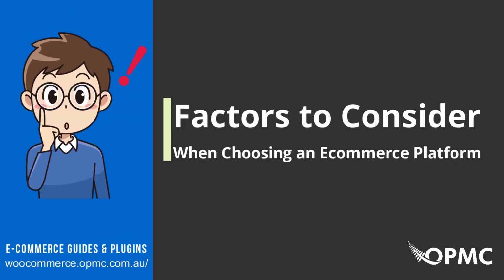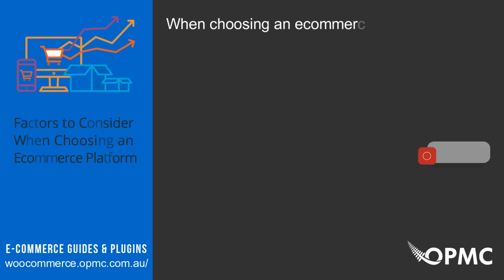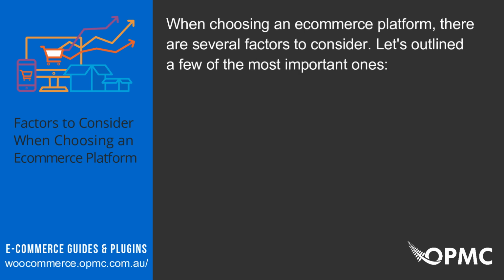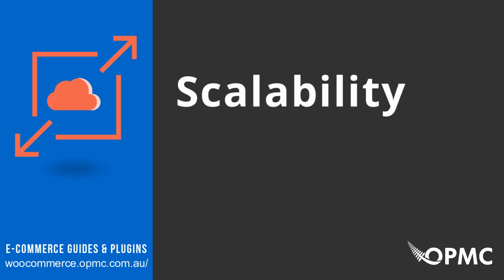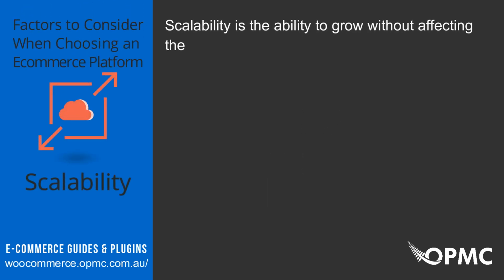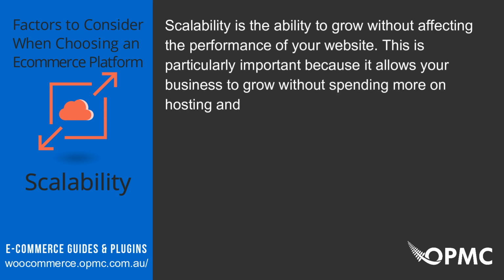Factors to consider when choosing an e-commerce platform. When choosing an e-commerce platform, there are several factors to consider. Let's outline a few of the most important ones. Scalability. Scalability is the ability to grow without affecting the performance of your website. This is particularly important because it allows your business to grow without spending more on hosting and development.